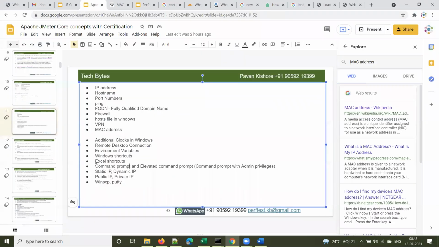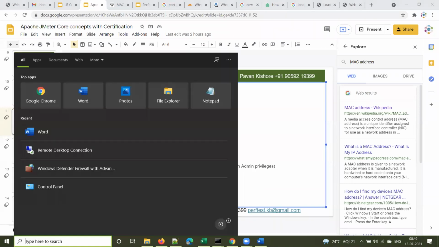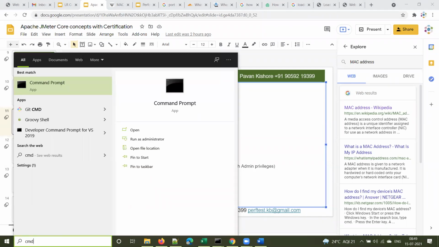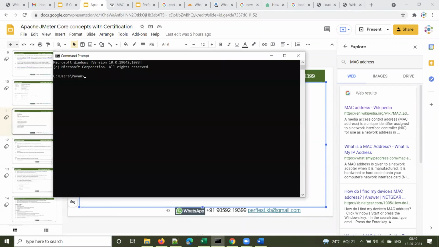Next, command prompt and elevated command prompt. This is another thing that you need to know. Everyone should know the command prompt. You just go to the Windows search box and type CMD. You get this command prompt.